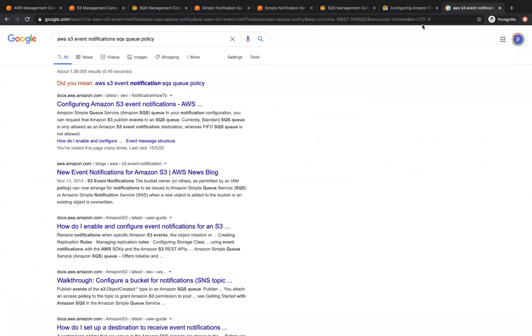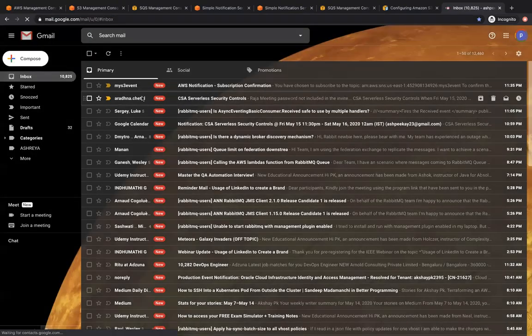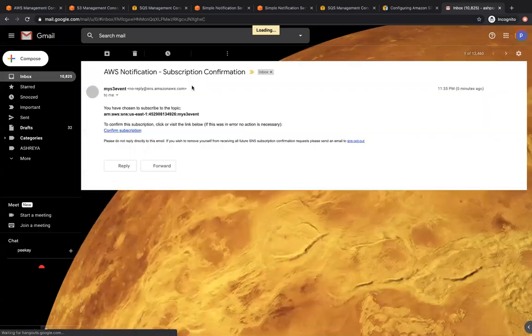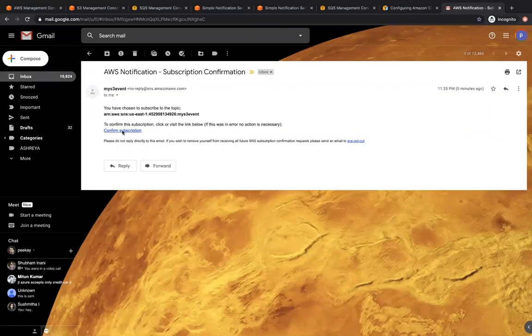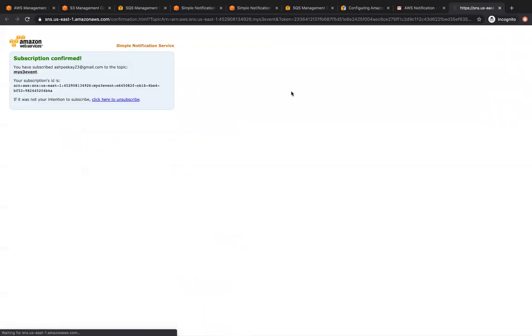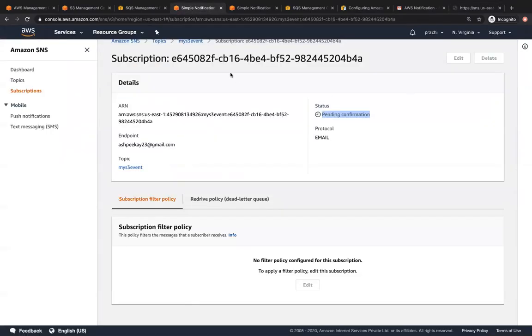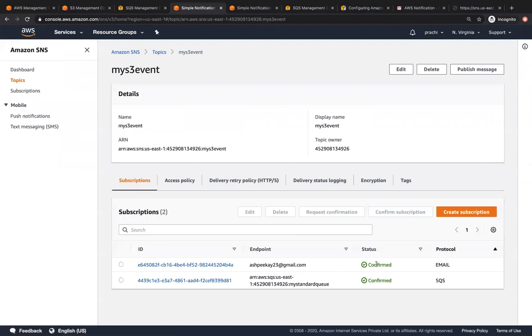Let me open up my mail. Since I'm in an incognito window, I hope it opens. Yep, I got a mail over here. I'm going to confirm the subscription. Now when I go back to SNS and look at the subscriptions, both of them are in confirmed status. Now if I upload an object to S3, it should send that entire event to SNS, which means both subscribers to that topic, my email address as well as this SQS queue, should receive that message. Let's see if it works out.